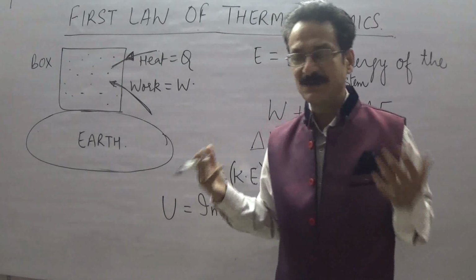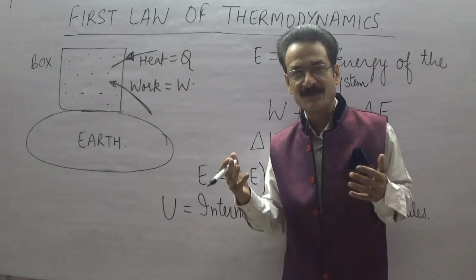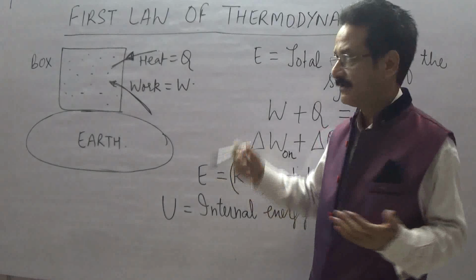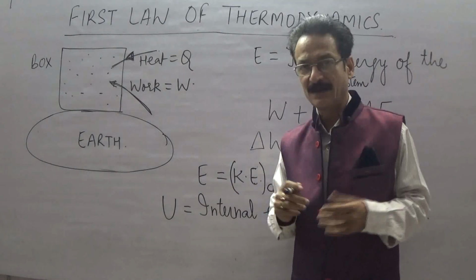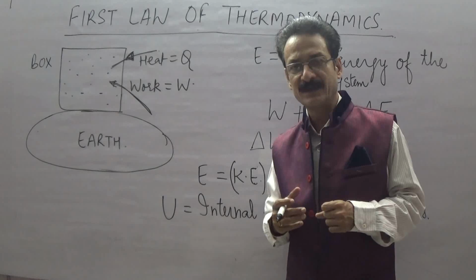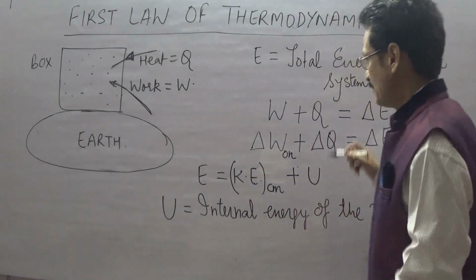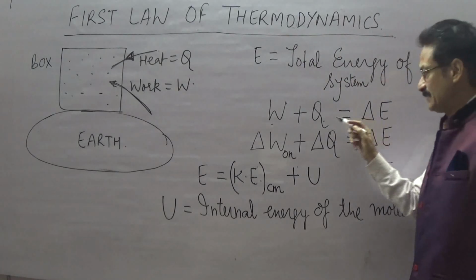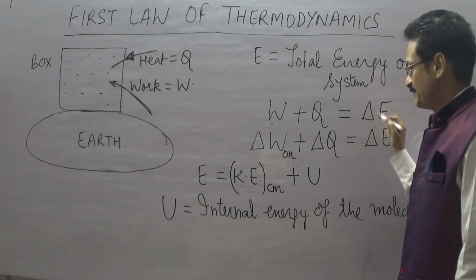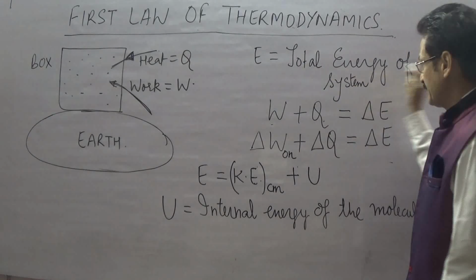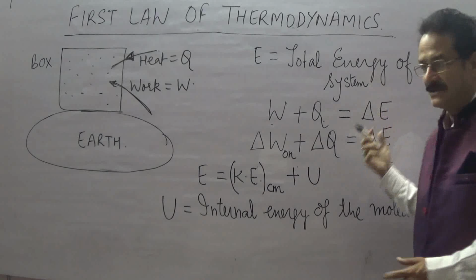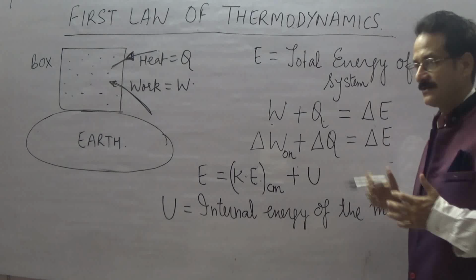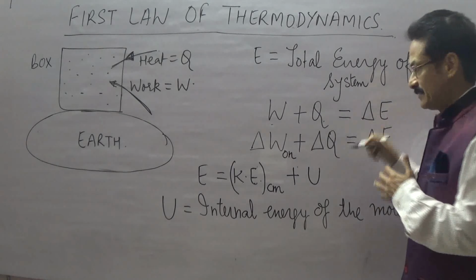It appears to be quite intuitive, because it is the essence of the conservation of energy principle, the law of conservation of energy. So actually the first law of thermodynamics is a consequence of the conservation of energy principle. Fine. Now this is the total energy which is entering the system, which will be equal to delta E. Delta means change, E means total energy of the system. These are the notations that we will be following in understanding the law. Now E stands for the total energy of the system. I will talk about this later.